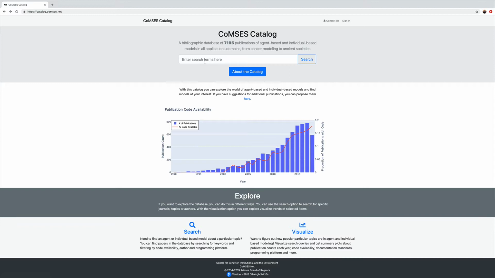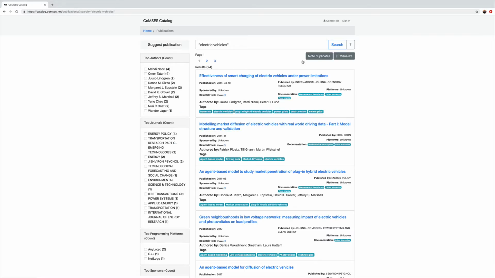And now suppose you are interested to find more information about electric vehicles. You type in electric vehicles and click on search. We see now here 24 papers in the database which have the keyword electric vehicles. We see here which authors are related to those 24 articles, which journals they have been publishing in, and which software has been used. We may go to one of the papers,